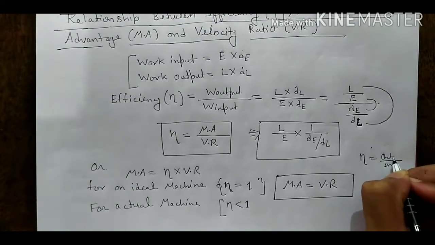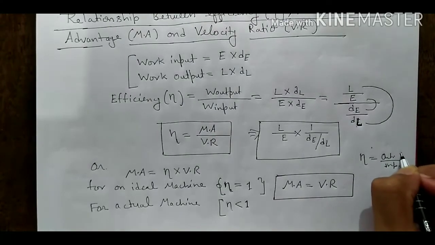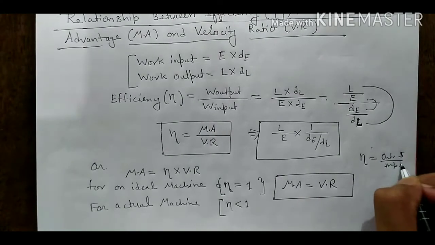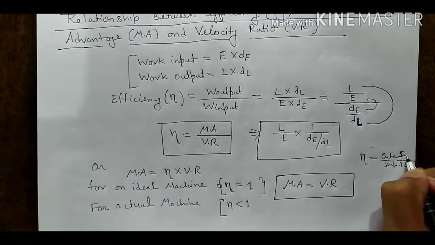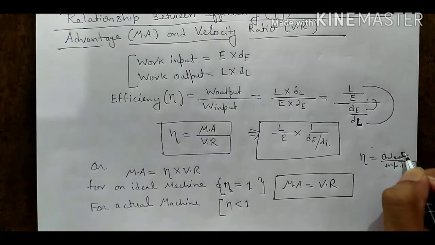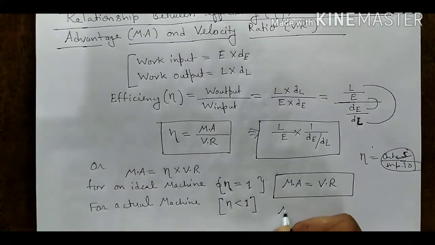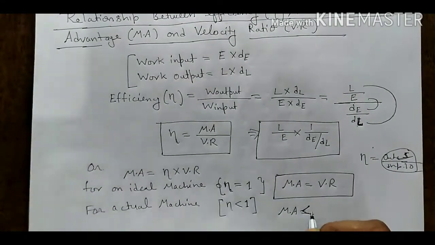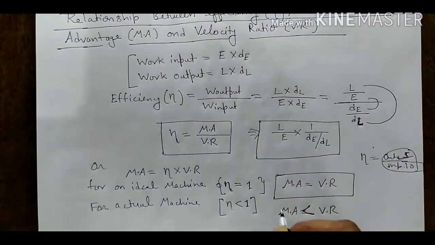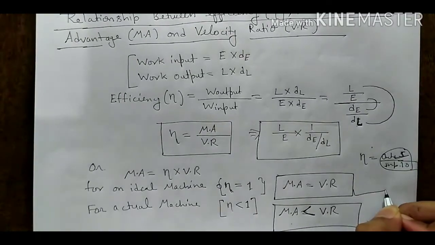When output work is less and input work is greater, suppose output is 5 and input is 10, then the value is always less than 1. When the numerator is less than the denominator, the value is always less than 1. Here eta is less than 1, which means mechanical advantage is less than velocity ratio. This is the case for an actual machine, and the earlier one is the case for an ideal machine.